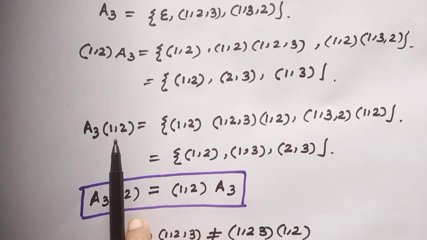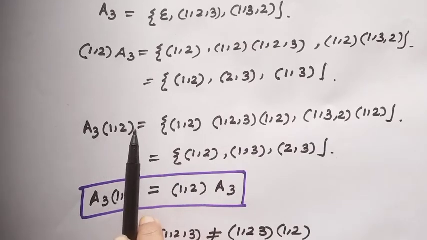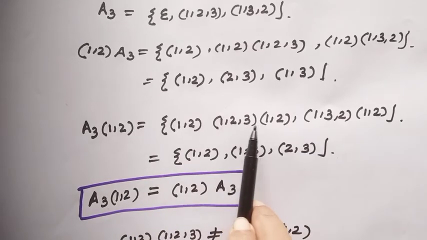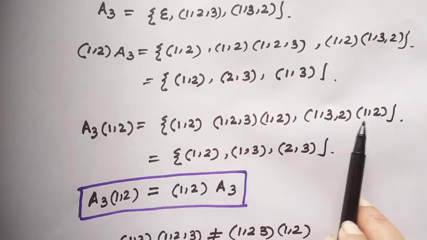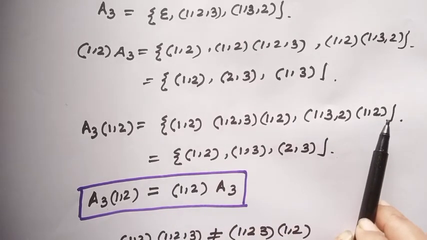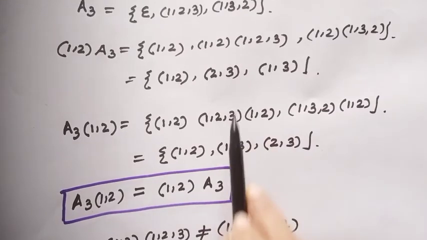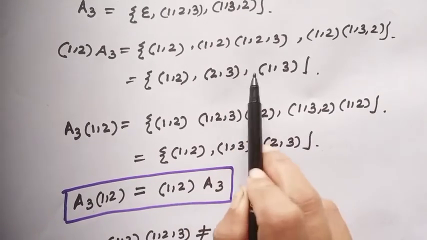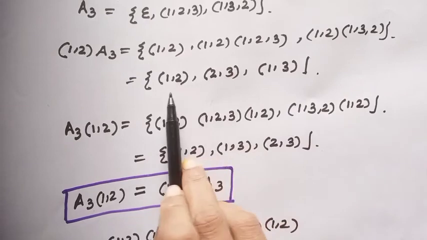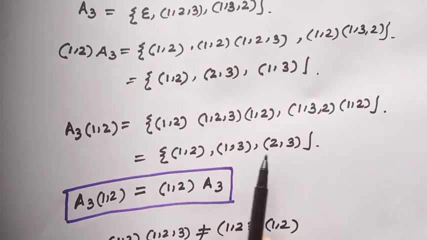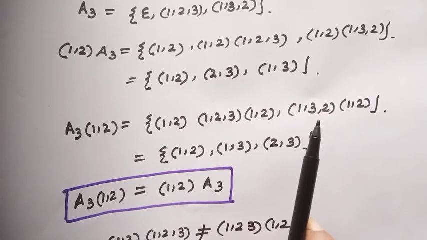A3 with (1 2): identity times (1 2) is (1 2), (1 2 3) times (1 2) will be the value (1 3), and (1 3 2) with (1 2), the value will be (2 3). And here notice, the set of elements in the left coset and right coset are equal. (1 2), (2 3) and (1 3). Here also (1 2), (1 3), (2 3). The sets of elements are equal.